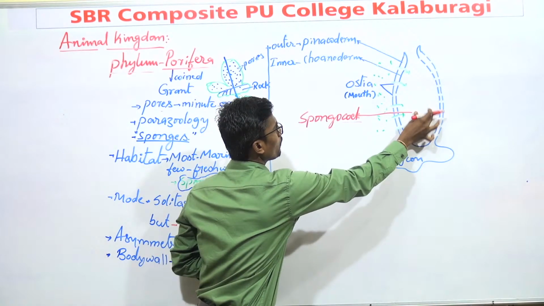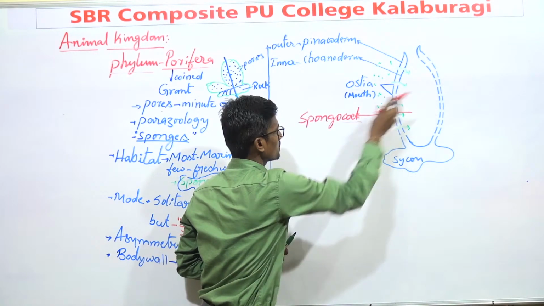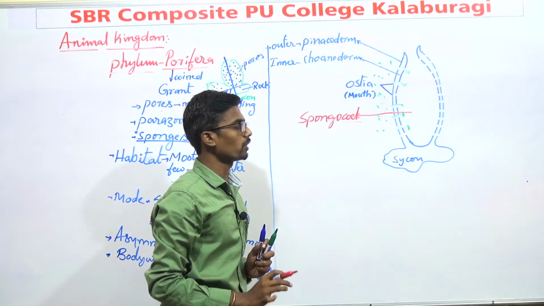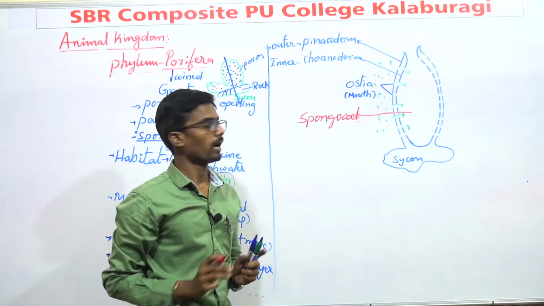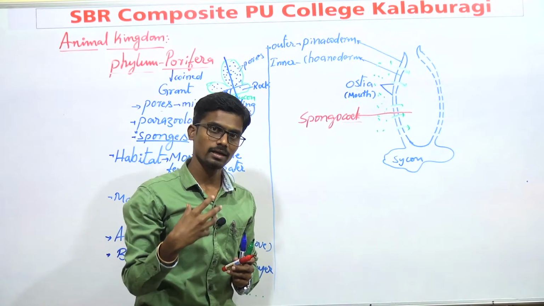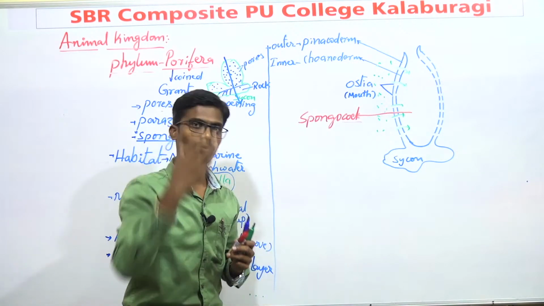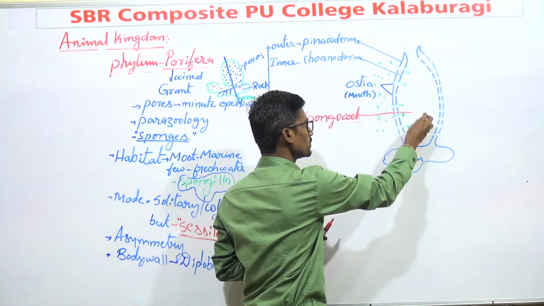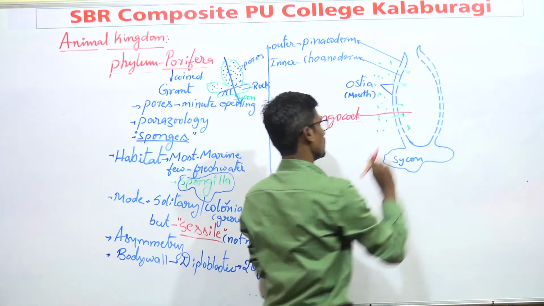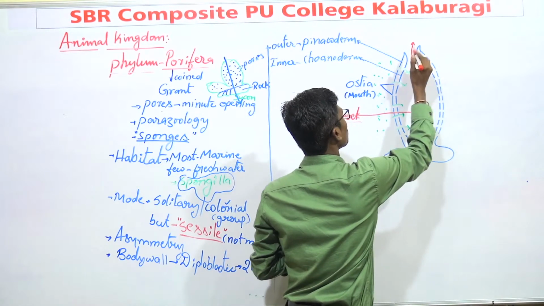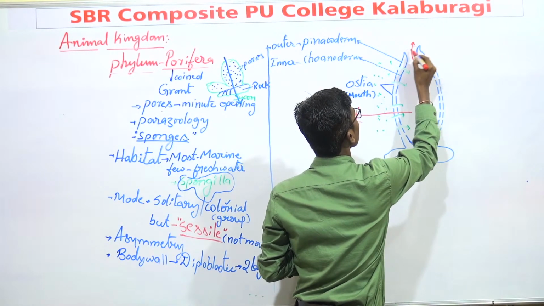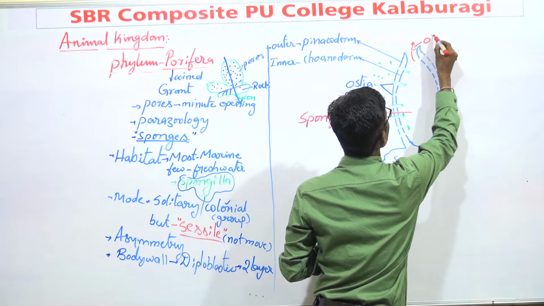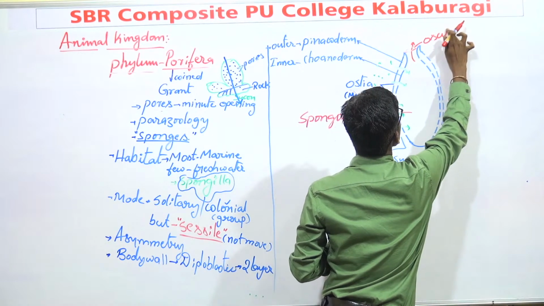The body cavity present in sponges is known as the spongocoel. The spongocoel takes the water and sends it out to the external opening. This opening is known as the osculum.